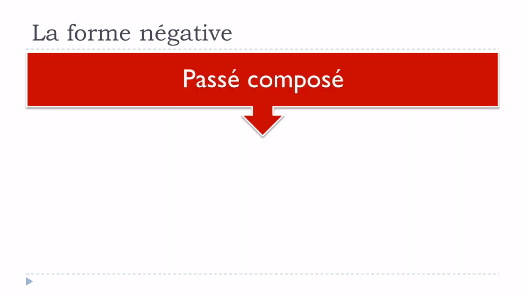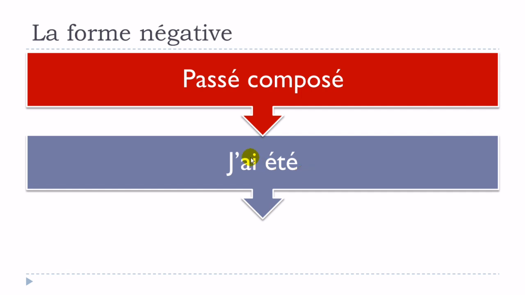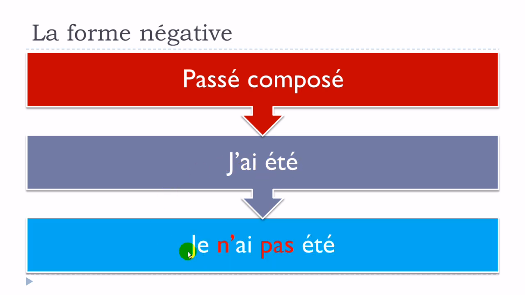So let's see now how it will behave when we have this passé composé form. So it's a compound tense, you can see it here. So you've got only one form, so it's j'ai été. So you get avoir first, and then you get this participe passé form. Okay, so j'ai été, and the negative form will be je n'ai pas été. Okay, so you will put your ne first before avoir. So you can see that, as I said here, you've got to take away the e here, je n'ai, and then you put your pas, and you put after that your participe passé.